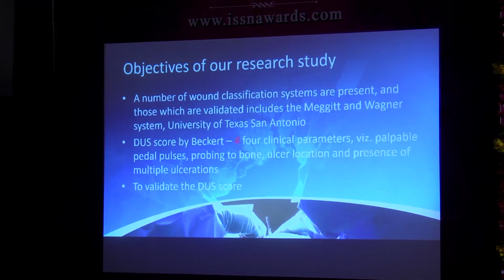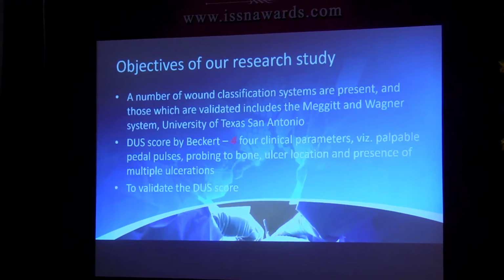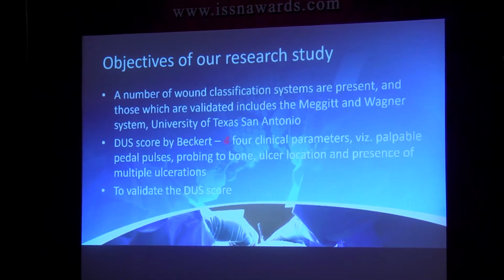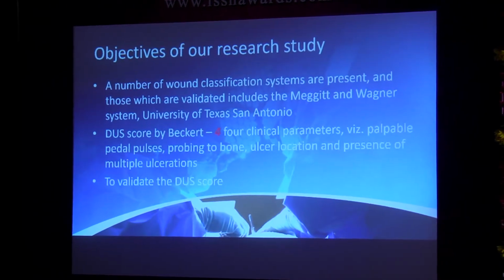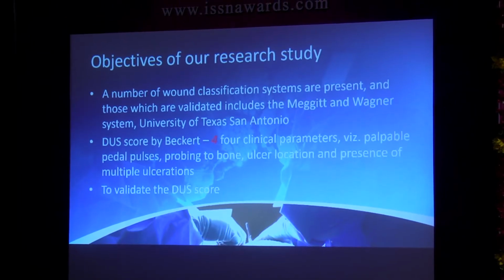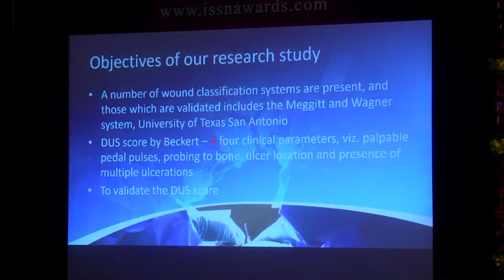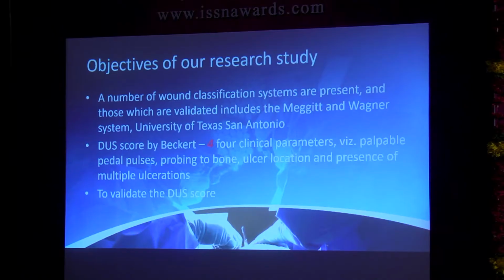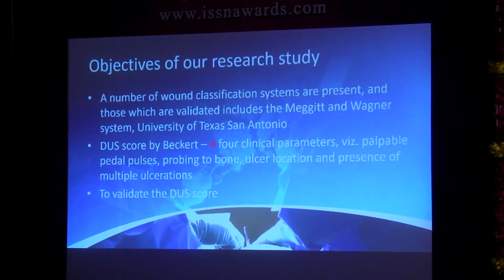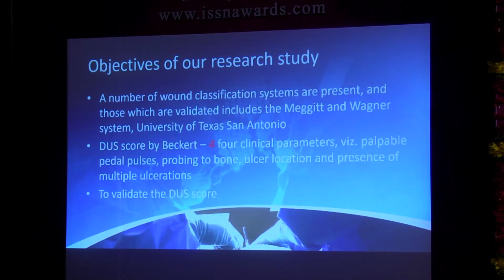So what my colleagues and I wanted to do was this: we have had ulcer grading systems since ages, of which 2 are classics. One is the Wagner system and the other one is the University of Texas San Antonio system. Now, the Wagner system has 5 grades of ulceration, but it doesn't assess the depth of the ulcer. So we shifted on to the University of Texas San Antonio, which we still follow sometimes. Here, what these guys have added are the infective elements and ischemia, which still wasn't enough. So then we wanted something else.